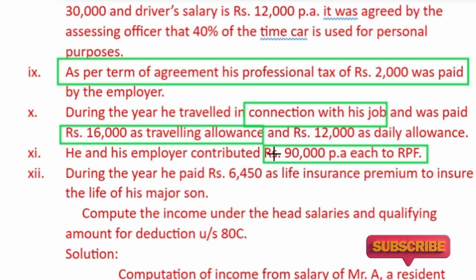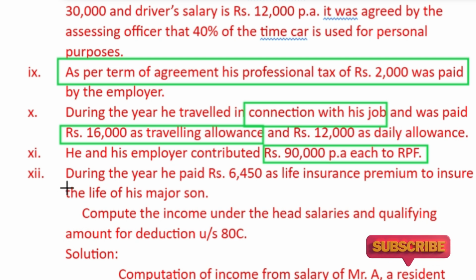So the employee's contribution is eligible for deduction under section 80C. The employer's contribution is not eligible for deduction under section 80C. In fact, it is taxable if the amount exceeds 12% of salary. So I will show you the calculations of this in the solution part.